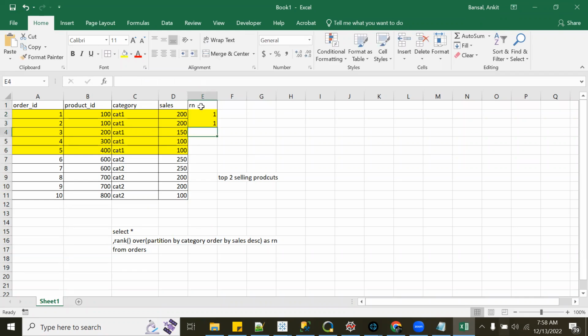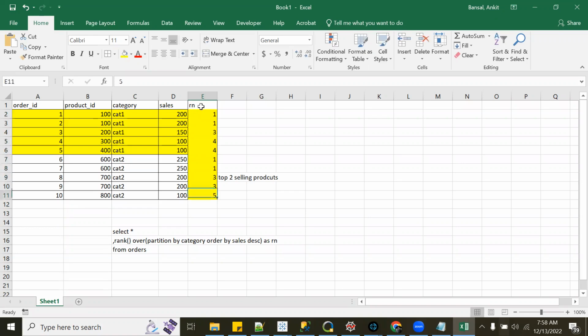This will get 3, then 4 and 4. This is the second partition, category 2, so this will get rank 1, 1, then 3, 3, and this will get 5.